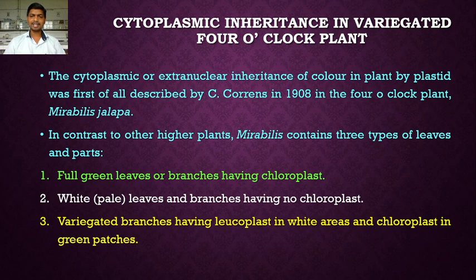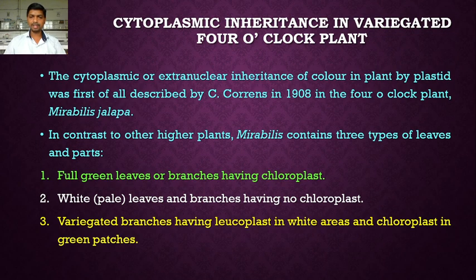Variegated means there are certain variations in the plastids: leucoplast, without chlorophyll, in white areas and chloroplast in the green patches. So three types of leaves and plant parts are seen in Mirabilis jalapa: full green leaves because of the chloroplast, white or pale leaves because of the leucoplast, and variegated branches.